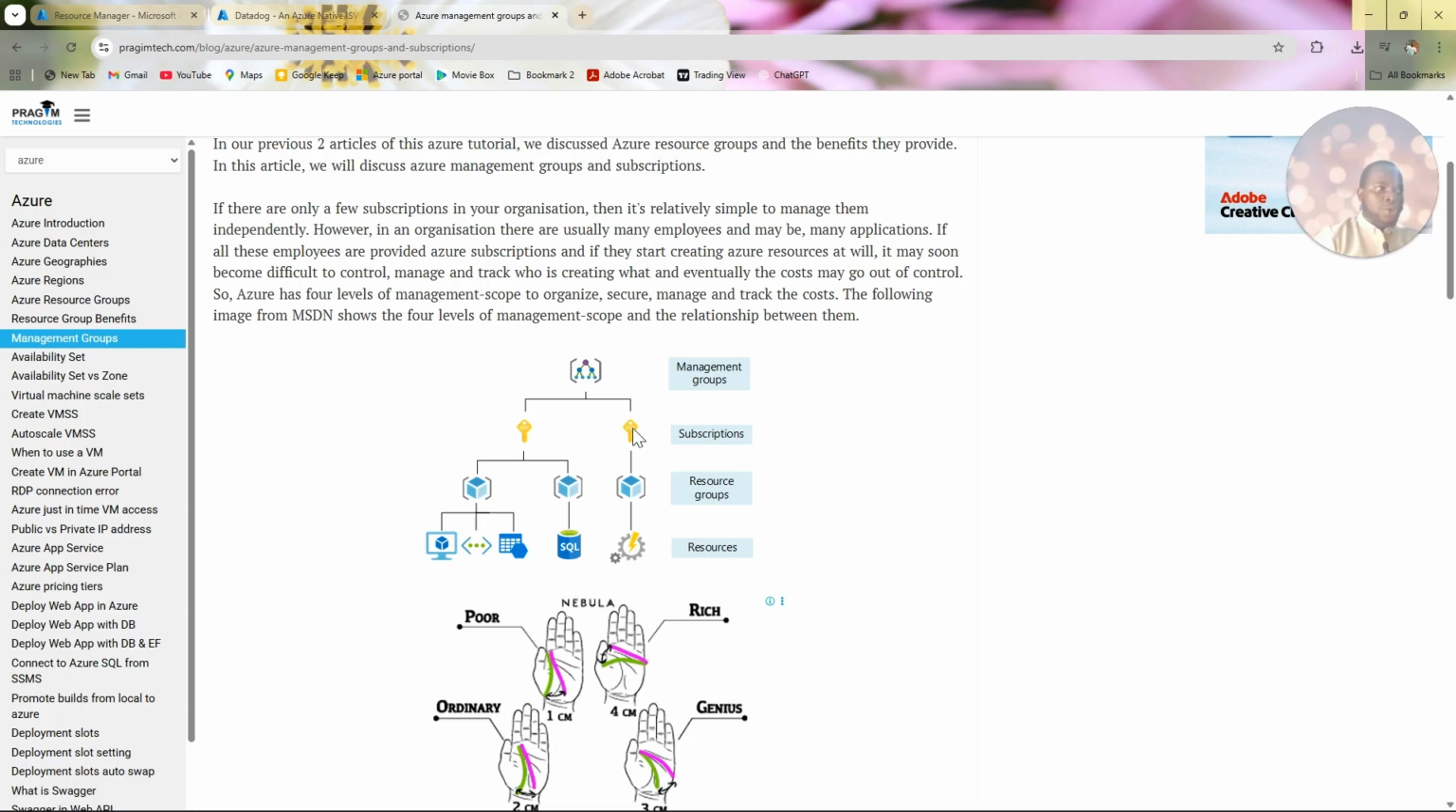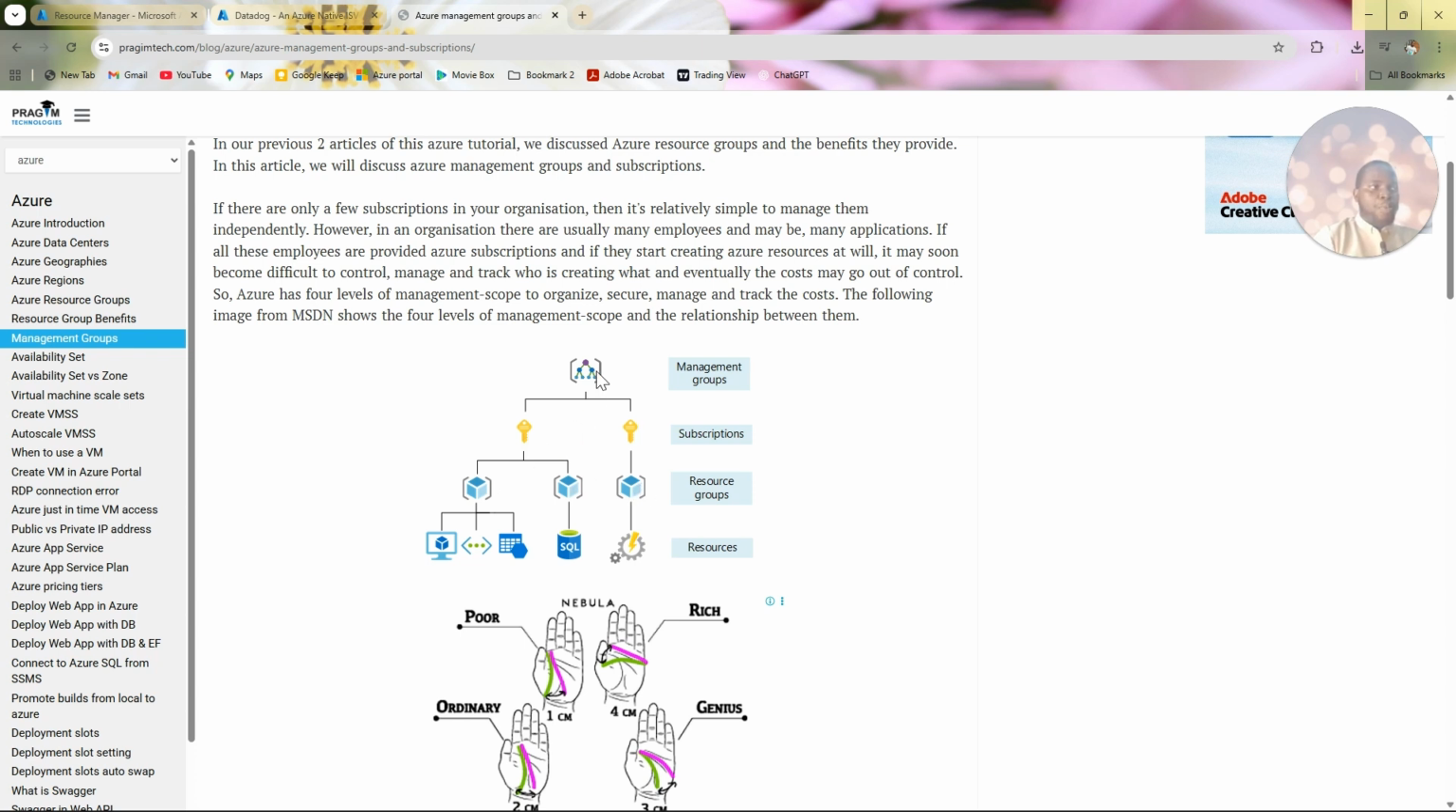If I come to this subscription and I say, okay, I want every virtual machine that is created under this to be standard, I can create a standard virtual machine under this subscription, but I can't create it under this subscription. I can create a basic virtual machine under this subscription, its resource groups, but I can't do it here because they have varying policy.